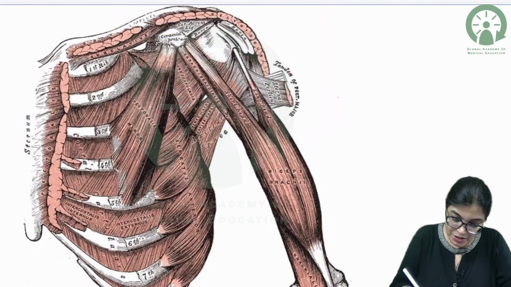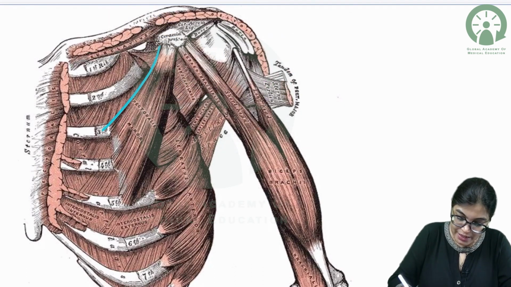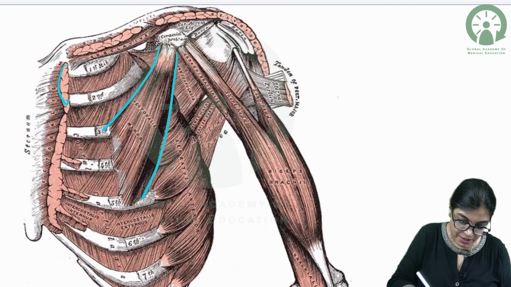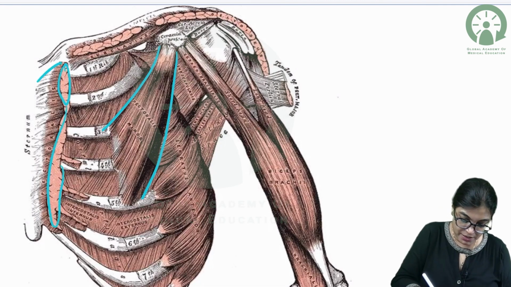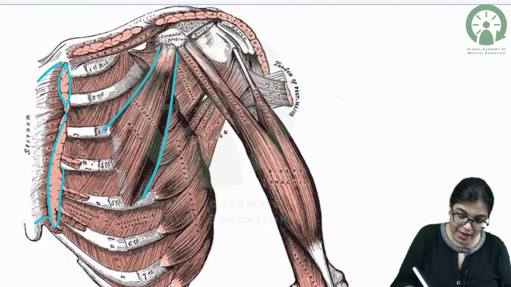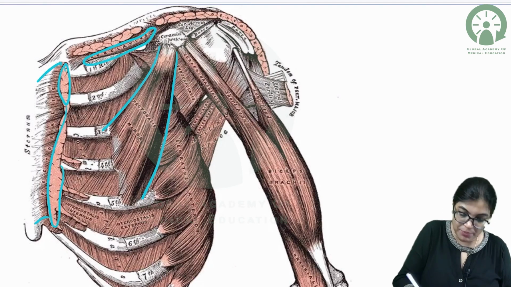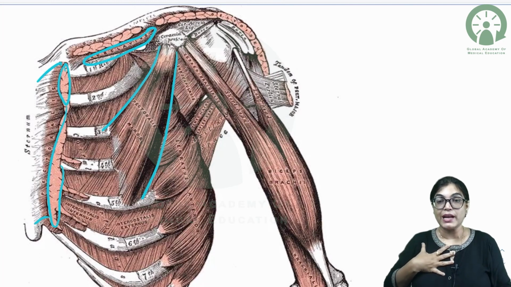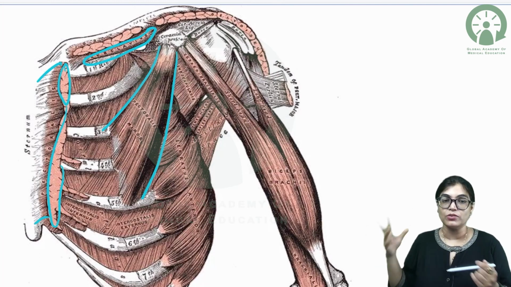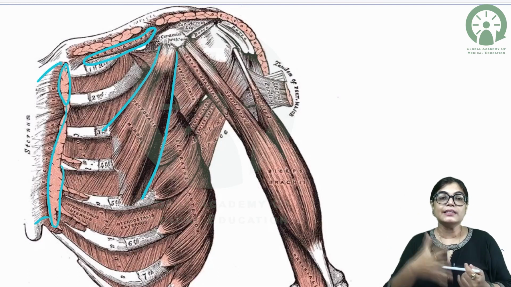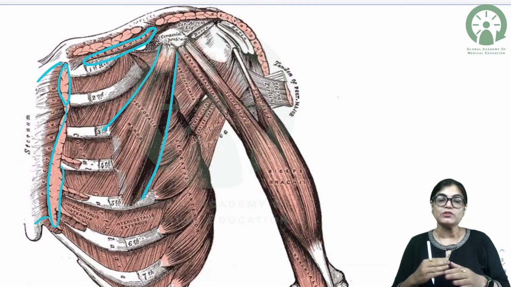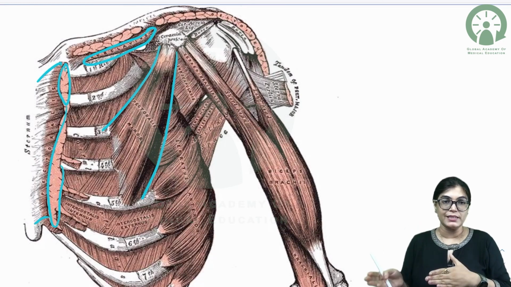Now let me enlarge this. Anteriorly, we have the pectoralis minor muscle. Actually, the pectoralis minor is covered by the pectoralis major muscle. Here we also have a small muscle, subclavius. The whole of the chest anteriorly has the pectoralis major muscle. When we dissect and take out the flap of pectoralis major, we have pectoralis minor.